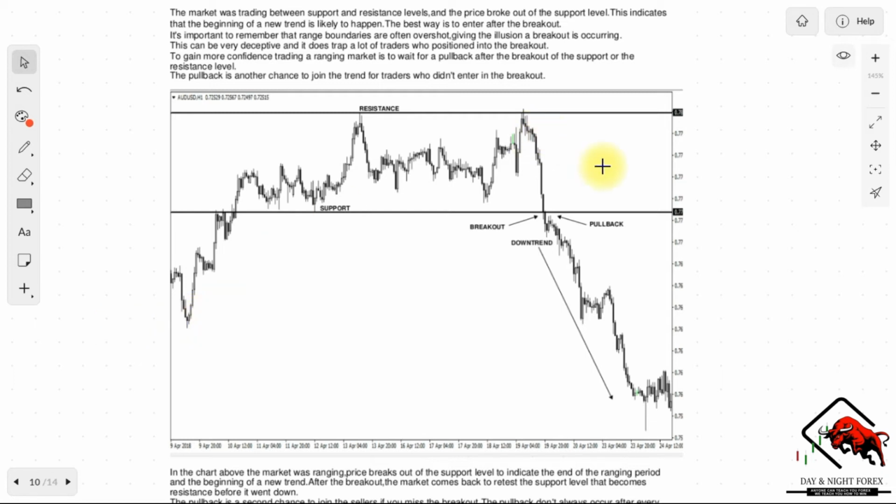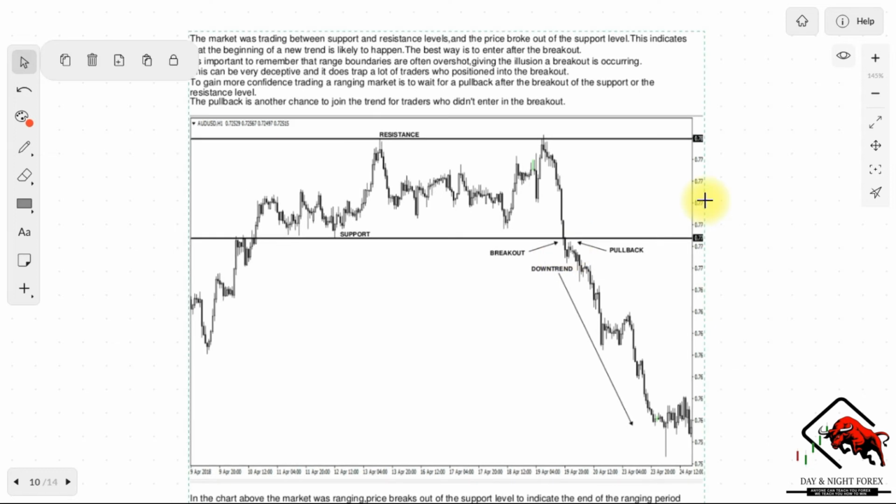So as we explained right there, as you can see the pullback right there, after that pullback to the support and resistance, you'll be able to trade with more confidence. So the pullback is another chance to join the trend for traders who didn't enter the breakout. So it is best to enter the trade after that pullback. Wait for a pullback when you enter after the breakout of the ranging market.